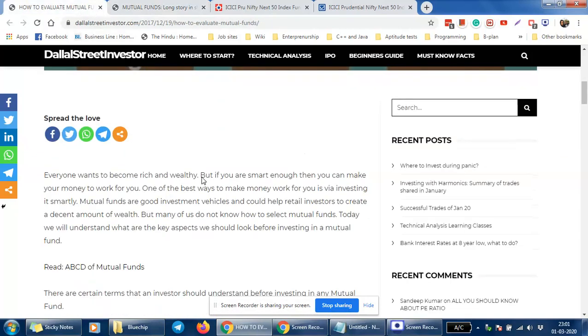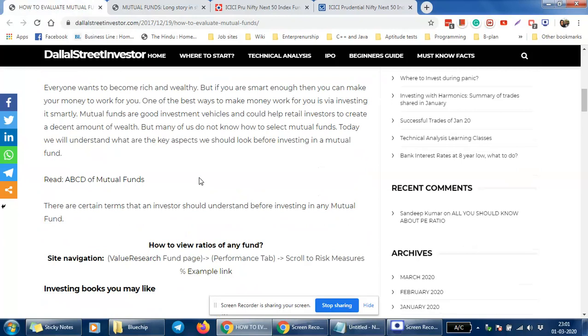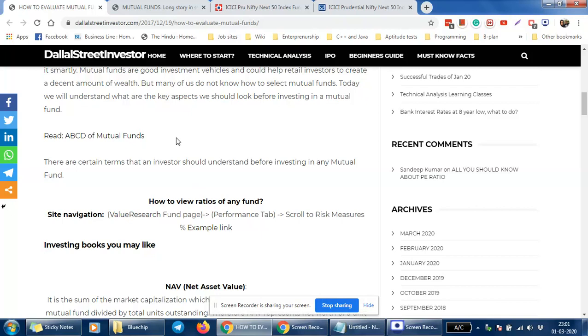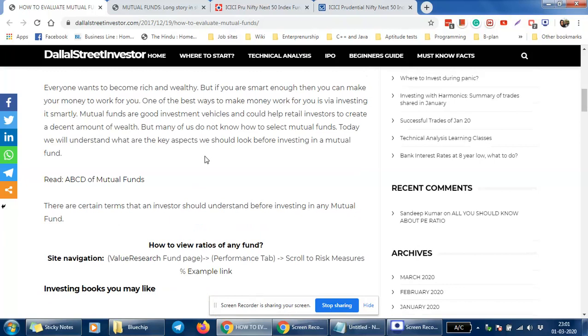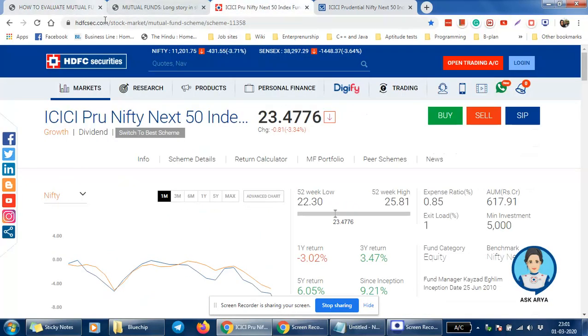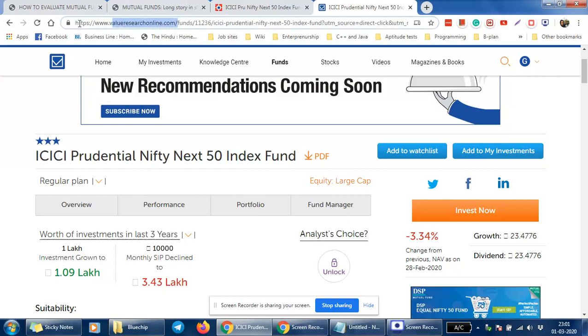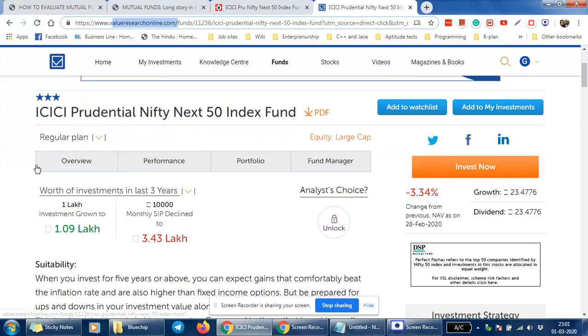So let's start with the basics. For any mutual fund, we have something known as NAV, which is net asset value. For evaluating mutual funds, I'll be using two websites. The first one is hdfcsec.com, which is the HDFC Securities website. Another one is Value Research Online. These two websites are very authentic, and the data published on them is considered of high value. This can be trusted with blind eyes.